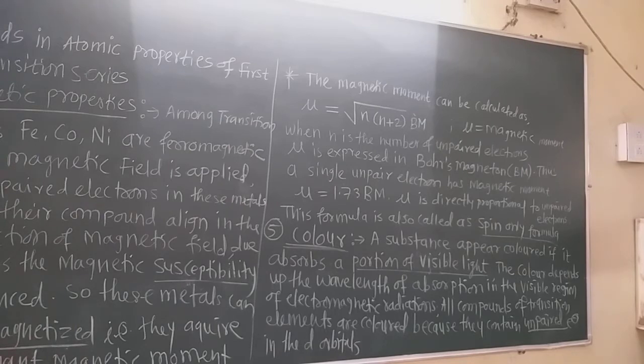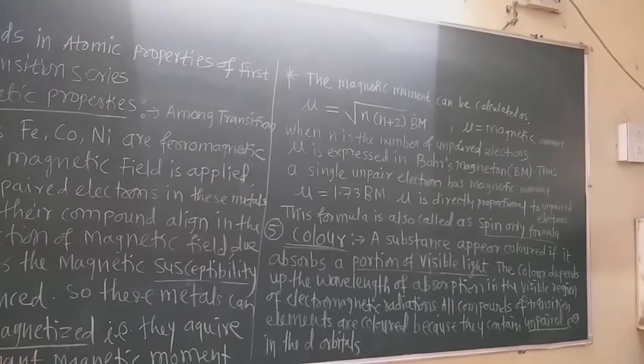If we substitute the value of n equal to 1, that is, 1 unpaired electron is present, such as in scandium, the value of the magnetic moment is 1.73 Bohr magneton. You can calculate it by putting n equal to 1.